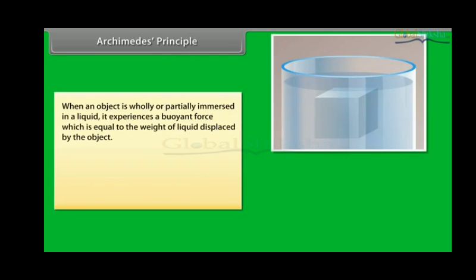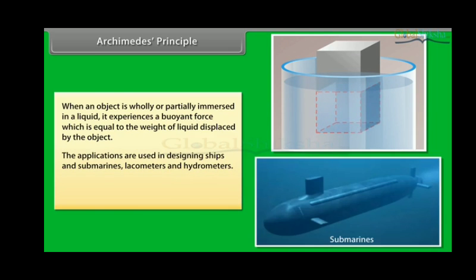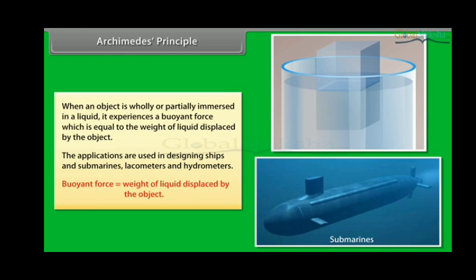Archimedes principle. When an object is wholly or partially immersed in a liquid, it experiences a buoyant force which is equal to the weight of liquid displaced by the object. The applications are used in designing ships and submarines, lactometers and hydrometers. Buoyant force is equal to the weight of liquid displaced by the object.